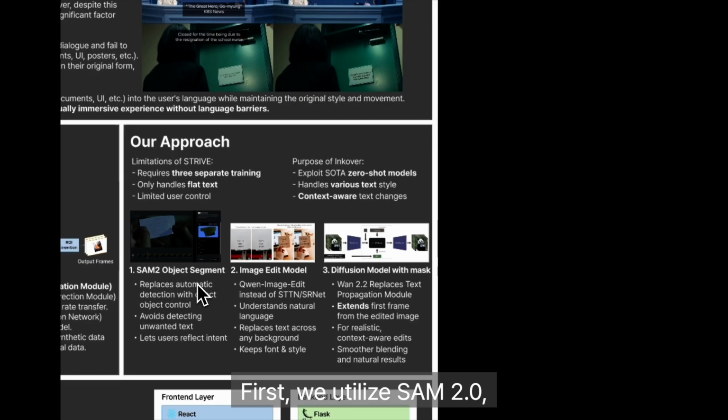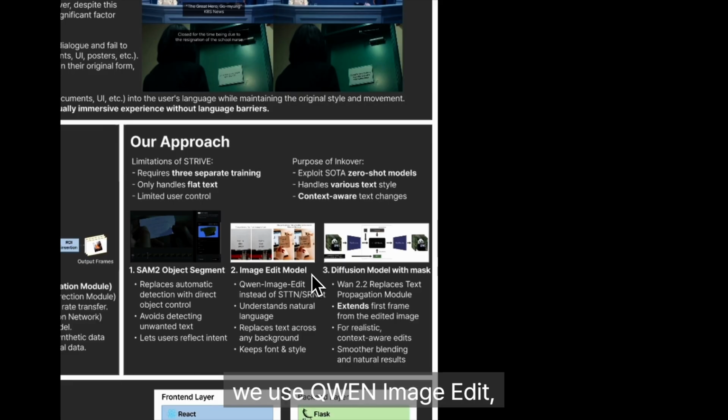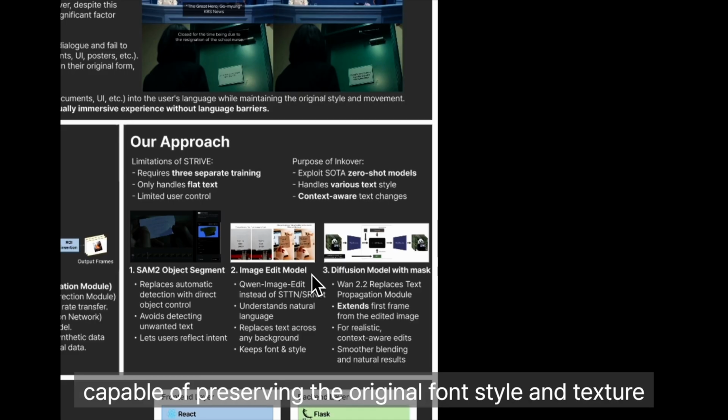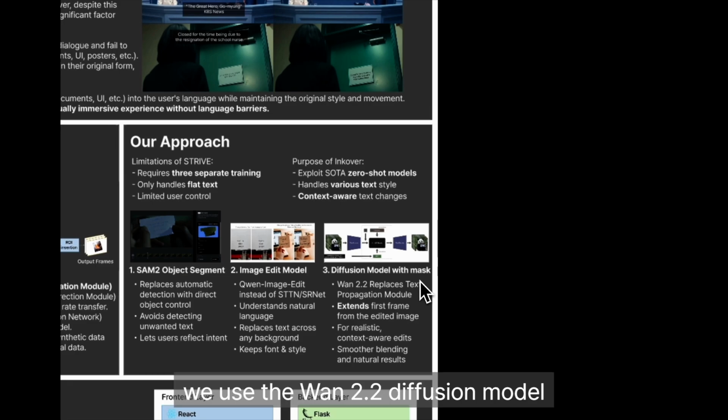First, we utilize SAM2, allowing users to directly select the target text region. SAM2, developed by Meta, offers highly accurate object tracking. Second, for text replacement, we use Qwen Image Edit, a powerful image editing model capable of preserving the original font style and texture. Third, to extend the result across the entire video, we use the Wan 2.2 diffusion model.